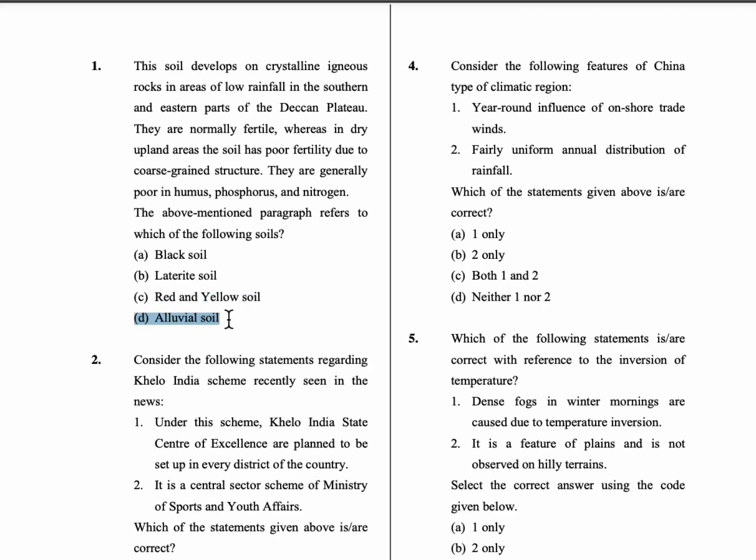While alluvial soil is poor in only phosphorus, and it is not found abundantly in Deccan Plateau. It is abundantly found in northern India, so in the plain areas. So option D is also wrong. So option C is the correct answer.